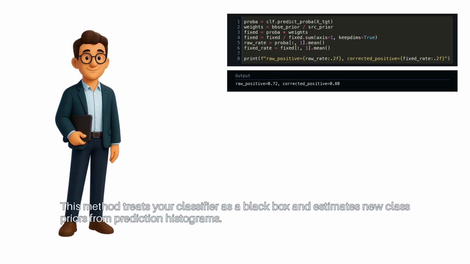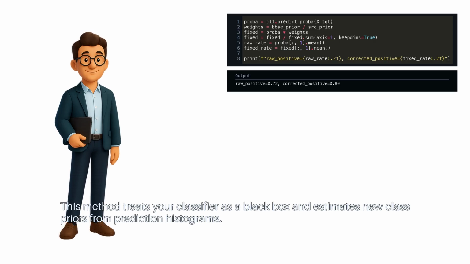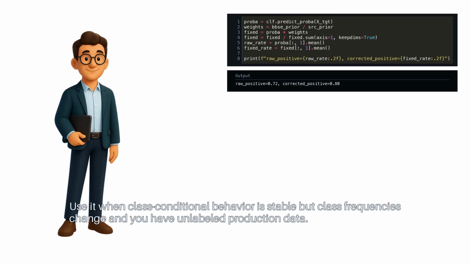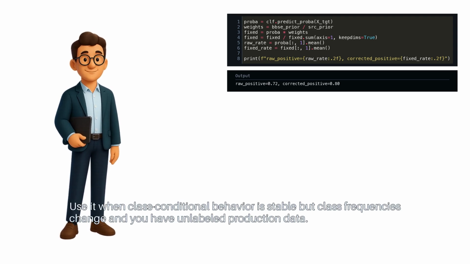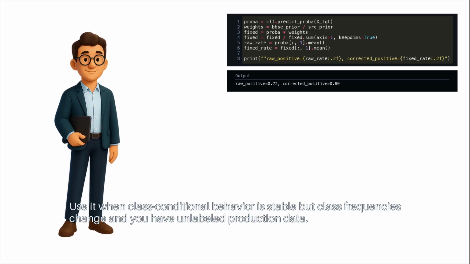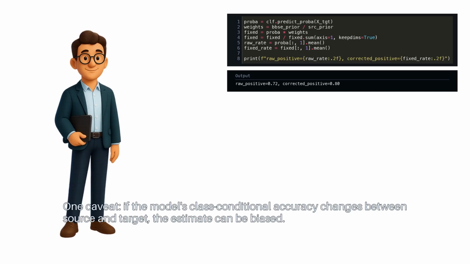This method treats your classifier as a black box and estimates new class priors from prediction histograms. Use it when class conditional behavior is stable, but class frequencies change and you have unlabeled production data. One caveat: if the model's class conditional accuracy changes between source and target, the estimate can be biased.